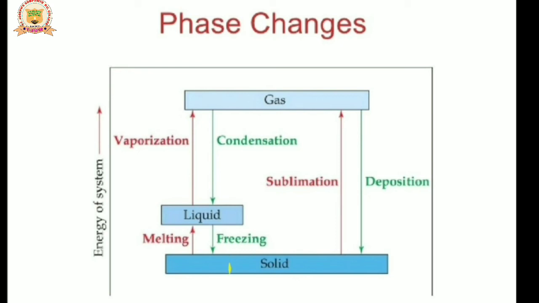Example, ice cubes. Next process: solid directly converted into gas. Direct conversion of solid to gas without going through the liquid state is called sublimation. Example, camphor, naphthalene. Then the direct conversion of gas to solid state is called deposition. Example, the deposition of ice crystals on leaves.